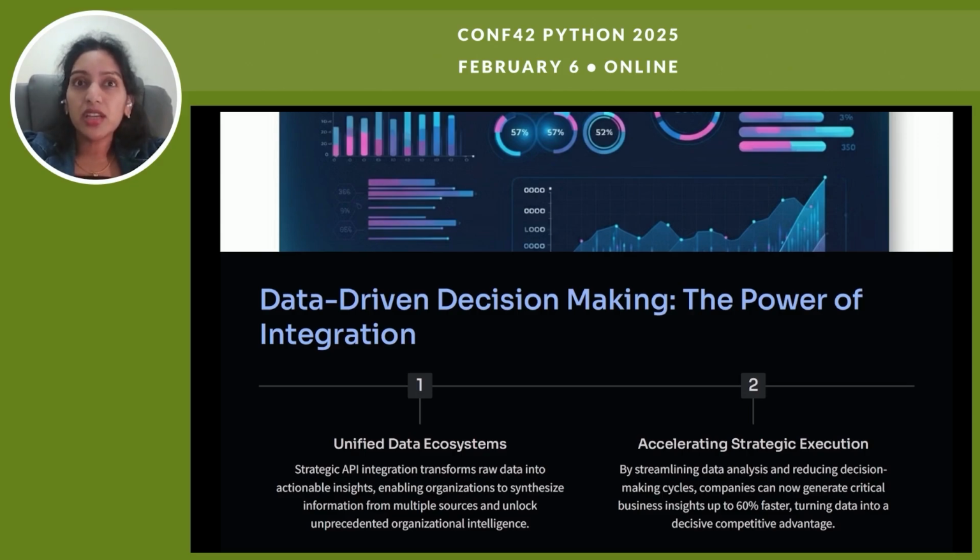A unified data ecosystem brings together data from multiple sources into a single integrated platform. APIs play a key role in enabling this integration by ensuring seamless data flow between systems. Imagine a retail company integrating customer purchase histories, web analytics, and supply chain data. With a unified view, they can predict trends, manage inventory, and optimize marketing strategies more effectively.